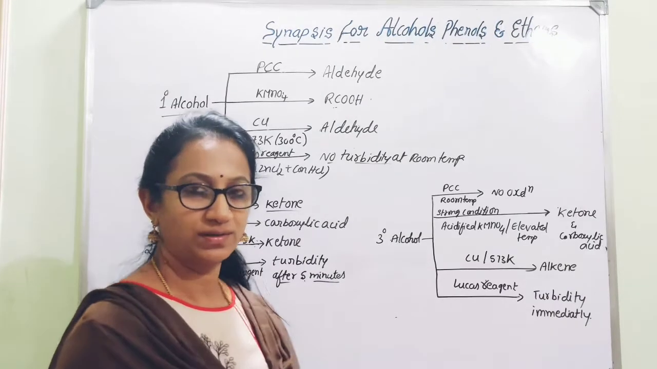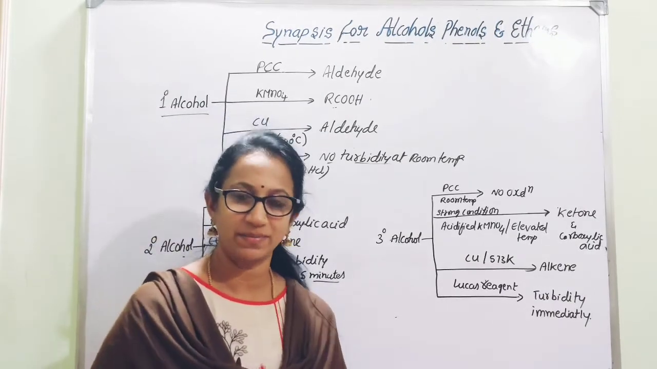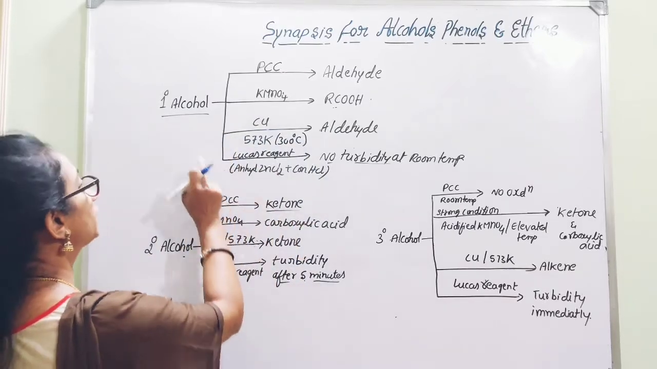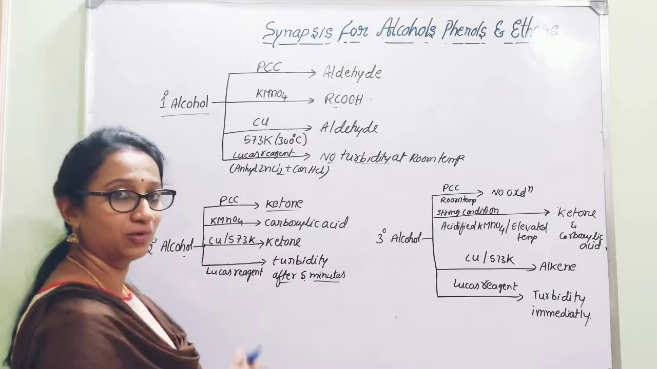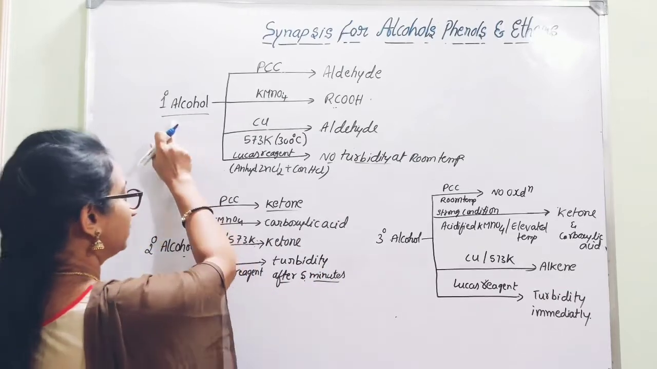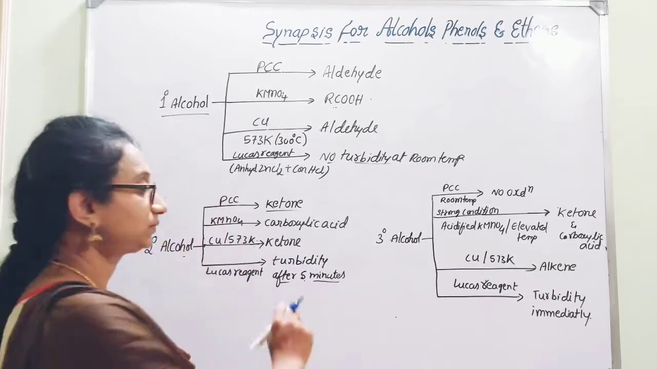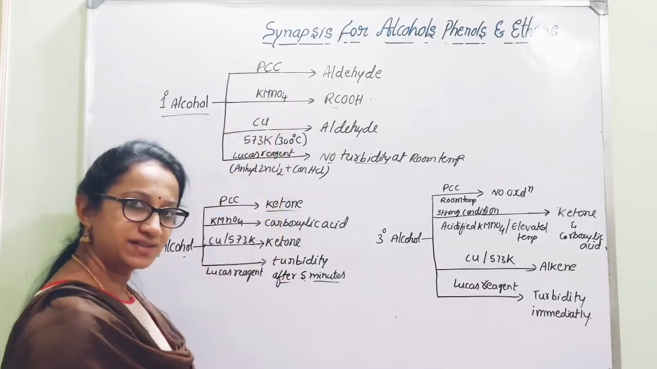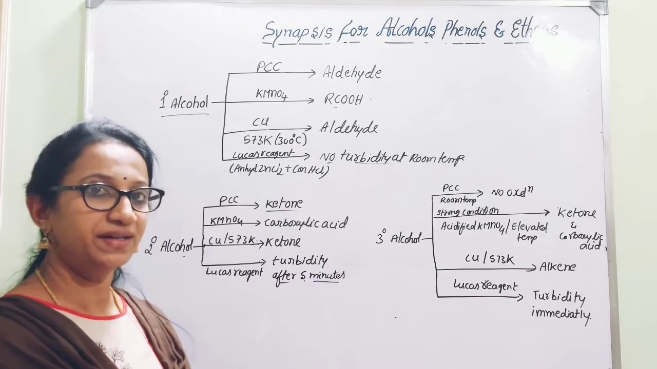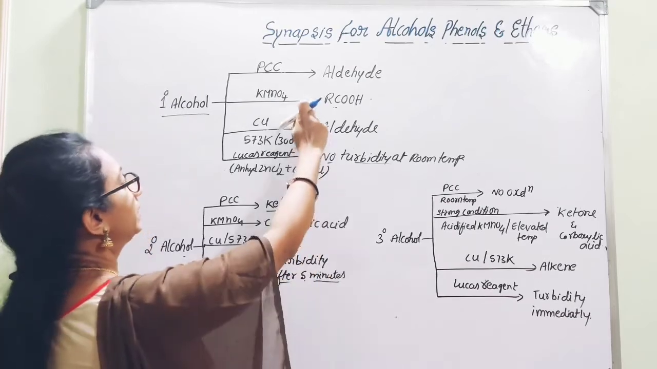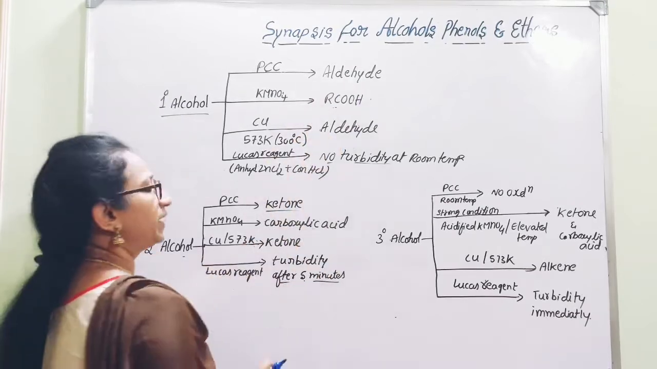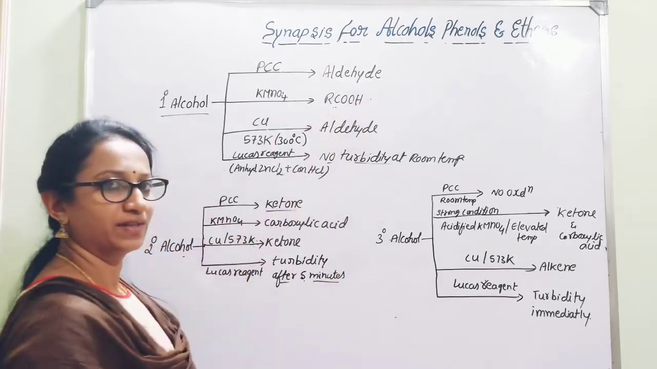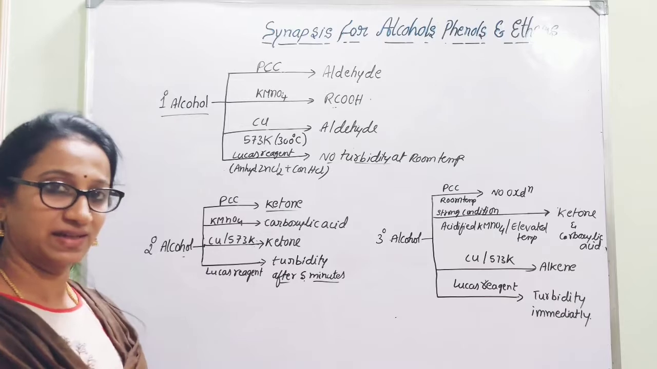Next, we can go for three types of alcohols, that is primary, secondary and tertiary alcohols. Here we can consider different reactions with respect to the three types of alcohols. First one? Primary alcohol. When primary alcohol is treated with mild oxidizing agents such as PCC, pyridinium chlorochromate, you will get aldehyde formation. It will stop at the aldehyde. There is no further oxidation to give carboxylic acid.